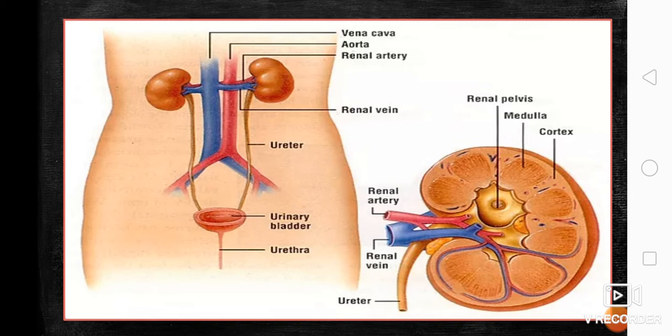And then when it is full, that is the time that it will pass through the urethra, and then it will be excreted outside our body. So that is the function of the excretory system.